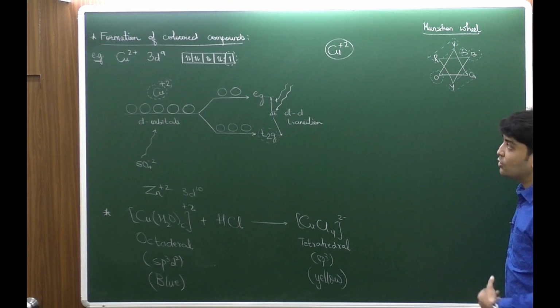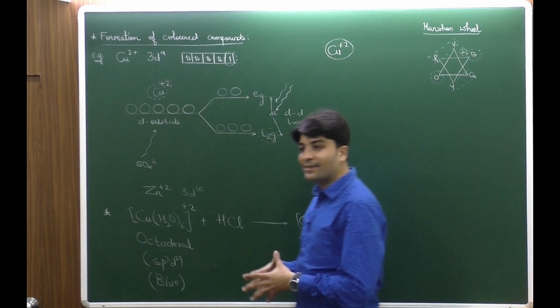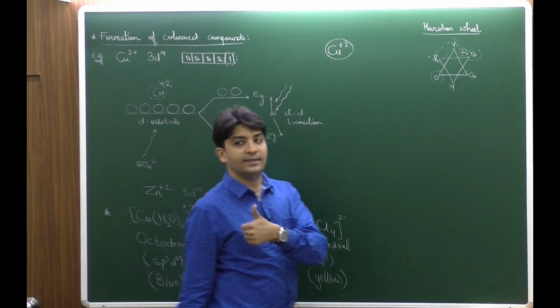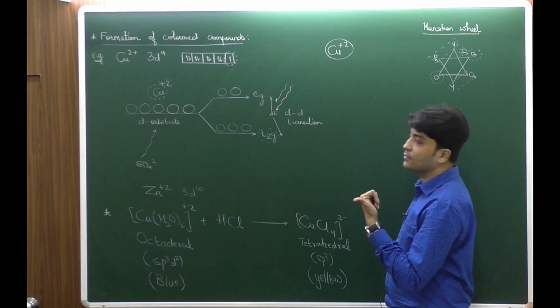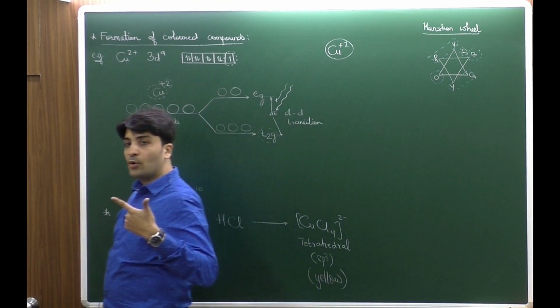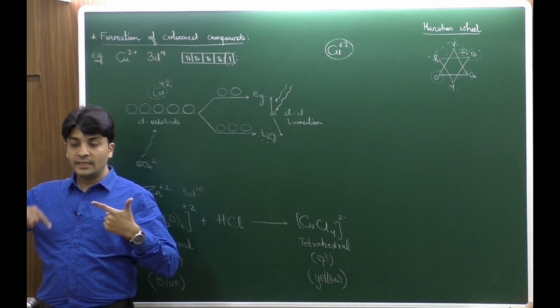Clear? In short, to sum up, the color of any transition metal ion depends, first and foremost, on the presence of unpaired electrons. With the unpaired electron there is a possible d-d transition.